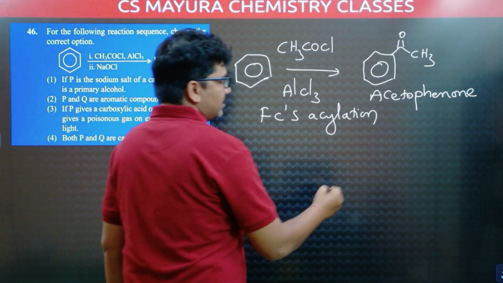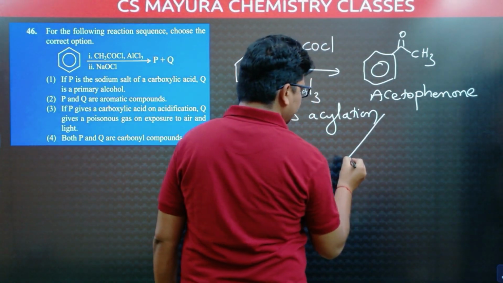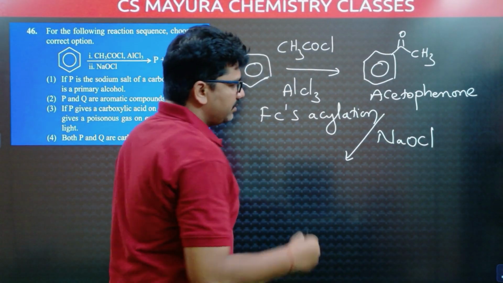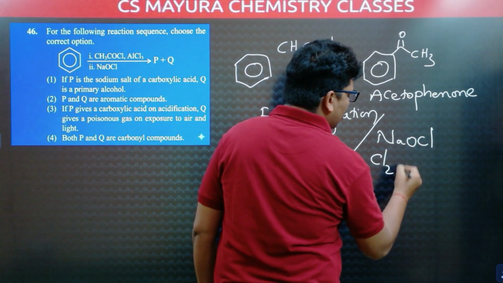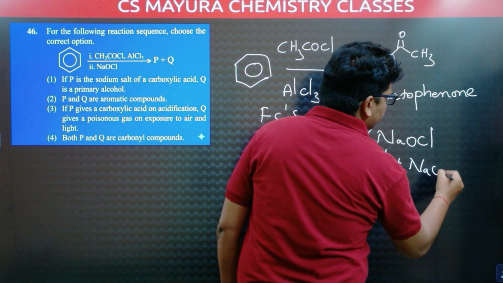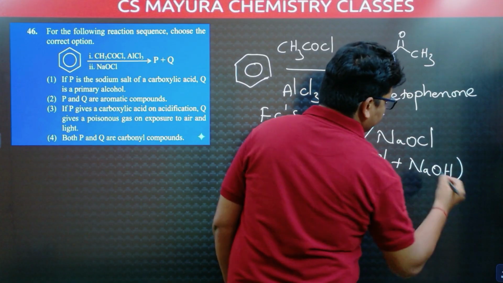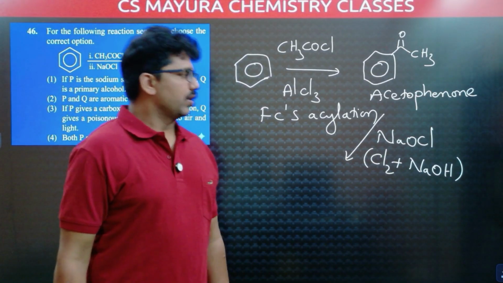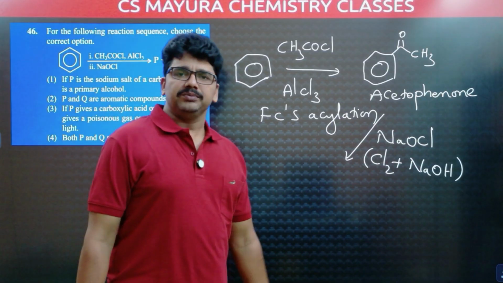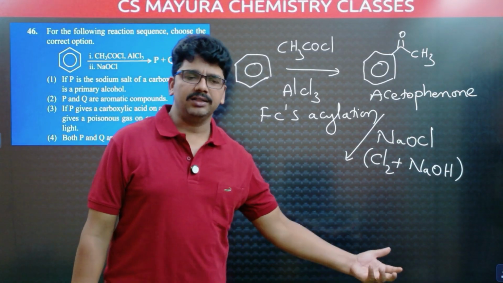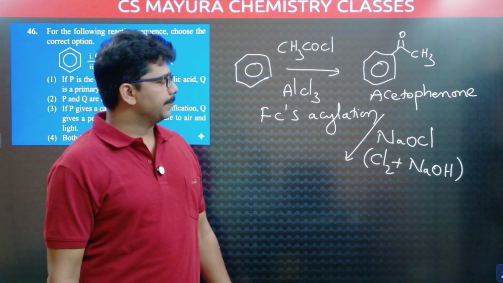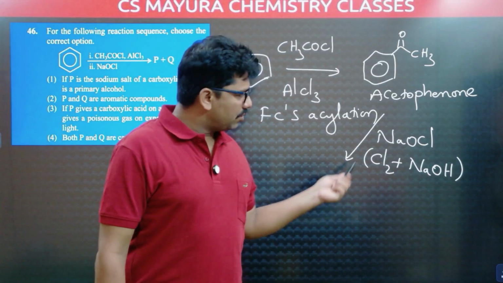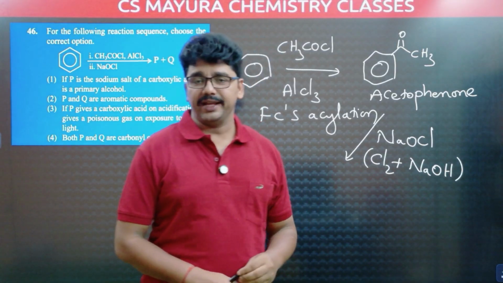Now, in the second step, this acetophenone is treated with sodium hypochlorite. Sometimes this sodium hypochlorite will be given as chlorine with sodium hydroxide. So they can give chlorine with sodium hydroxide or sodium hypochlorite. So this is the chloroform reaction. The chloroform reaction or iodoform reaction is a famous reaction. When iodine with sodium hydroxide is given, it is the iodoform reaction. When chlorine with sodium hydroxide is given, it is the chloroform reaction.